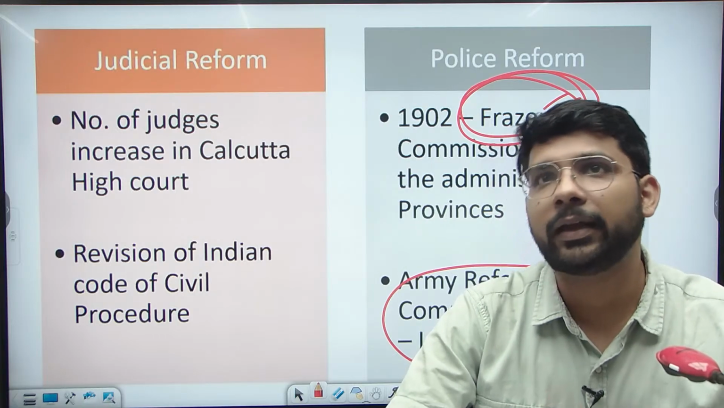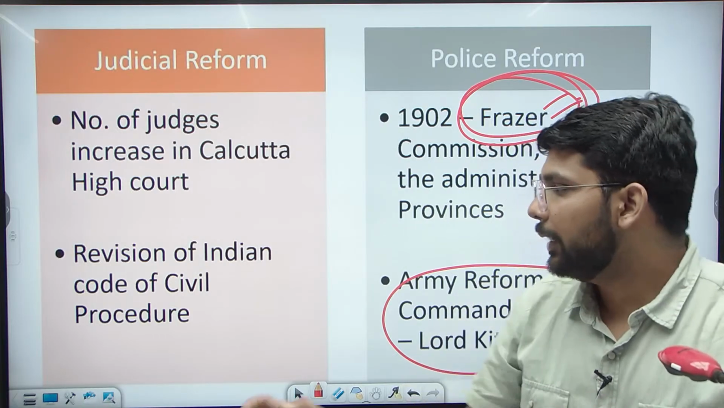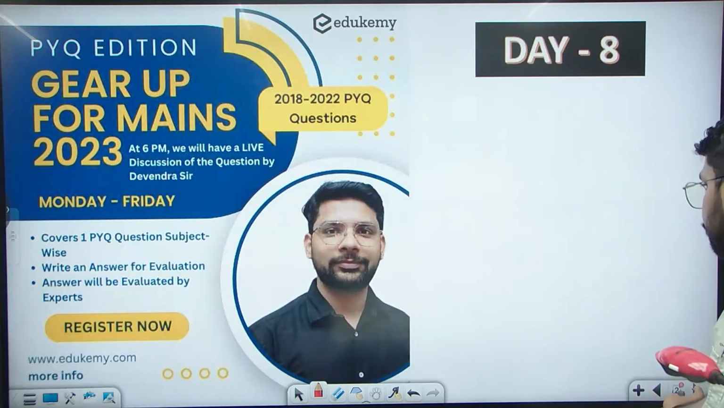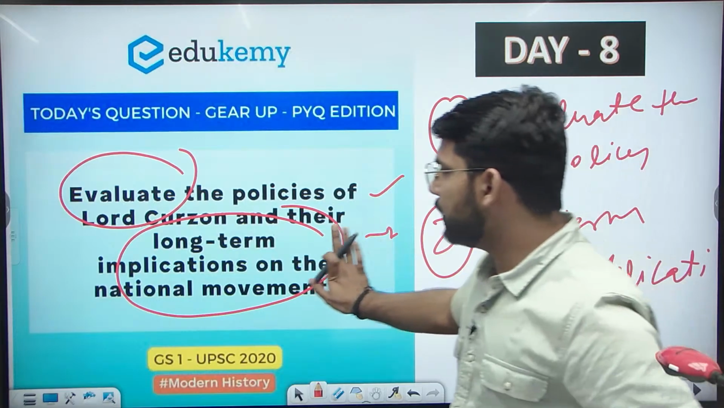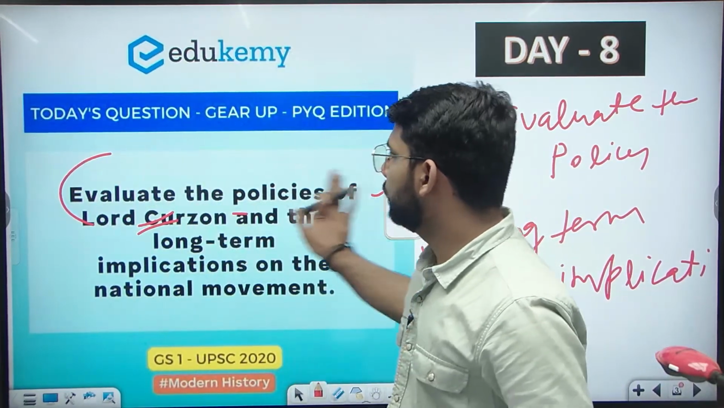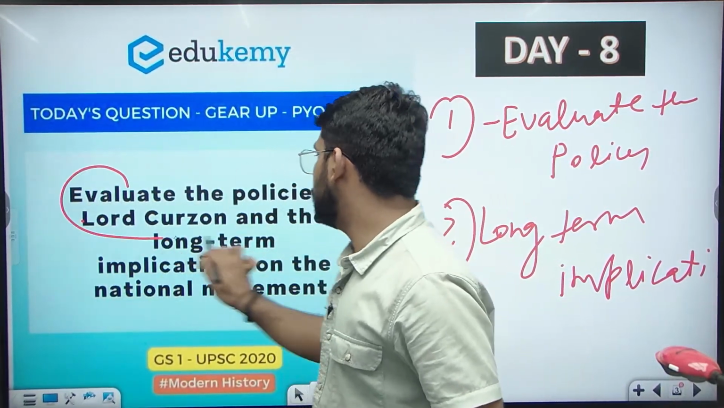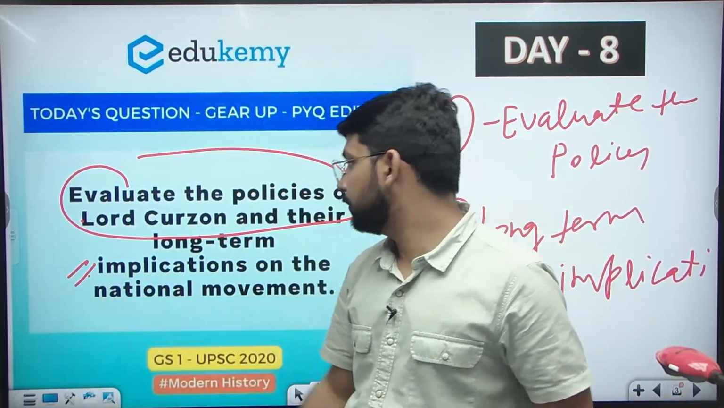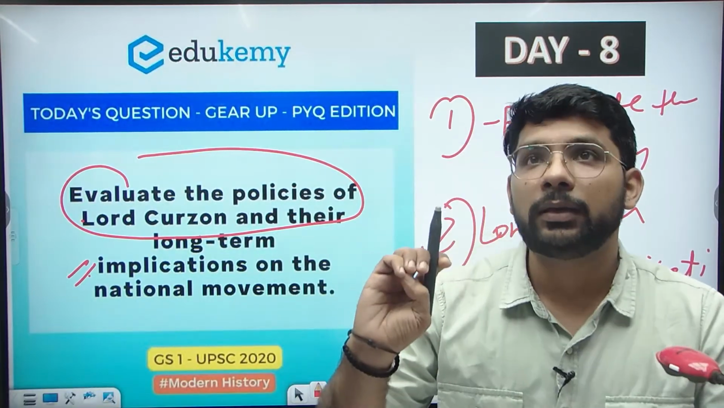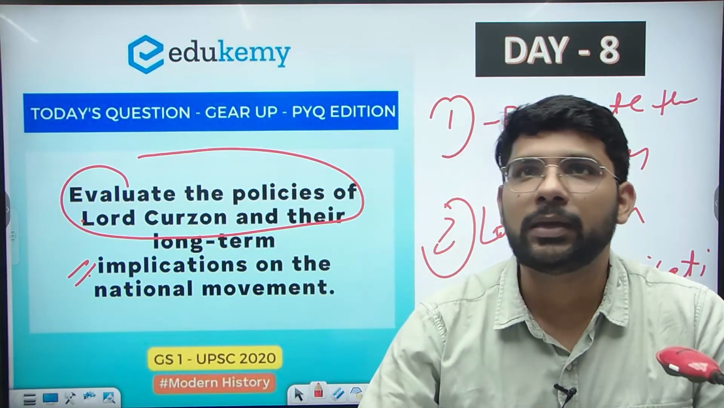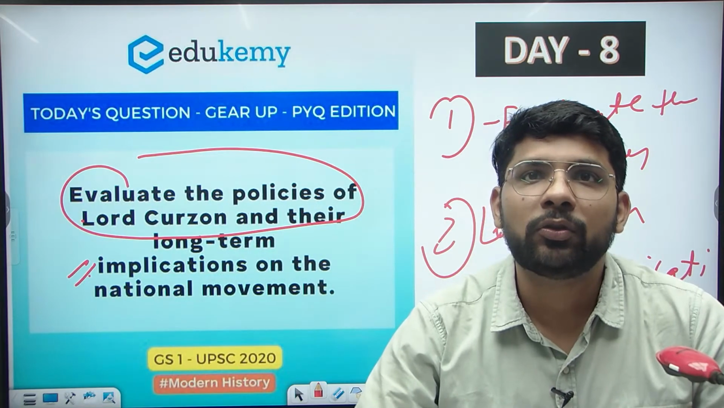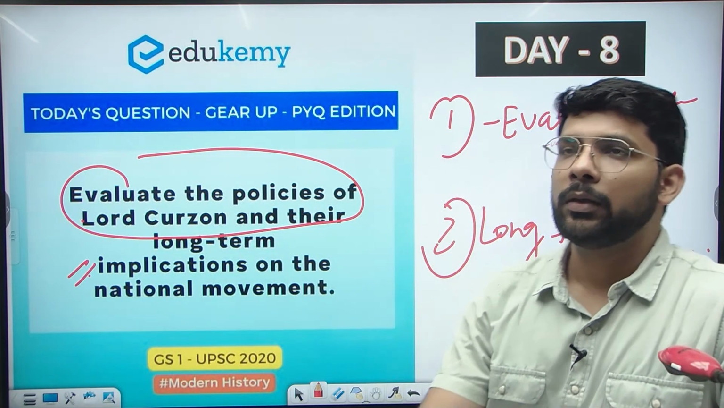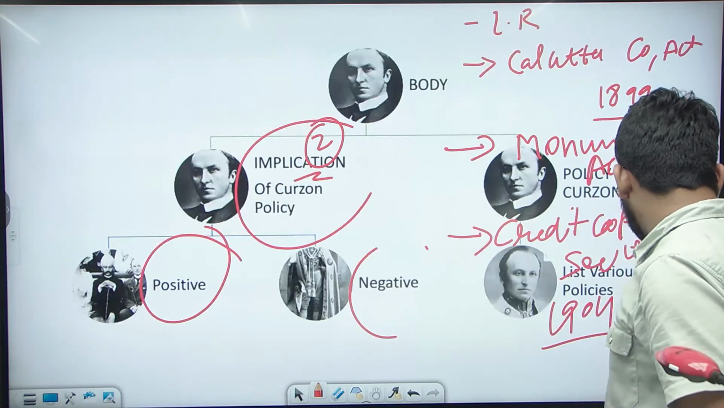Now the second part of the question is required here. If we see the question again, it is also asking about the implication on the national movement. We evaluate Lord Curzon's policy. Now the implication on the national movement, the long-term implication. So we need to write about the positive implication and the negative implication. Let us come to the positive implication first.